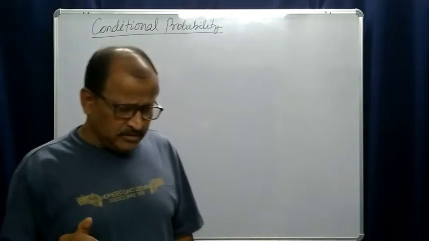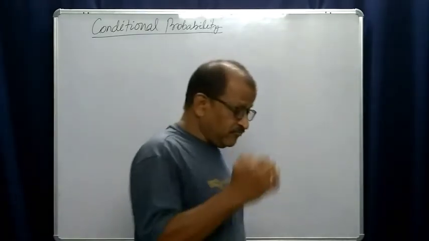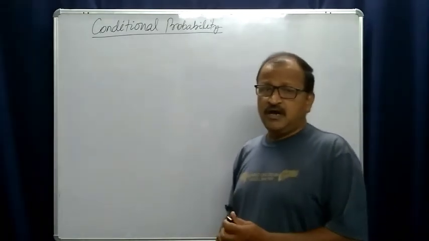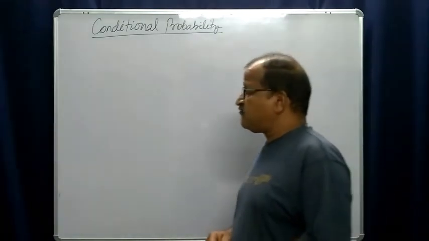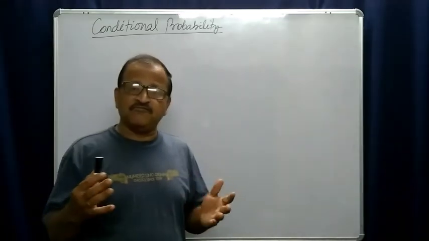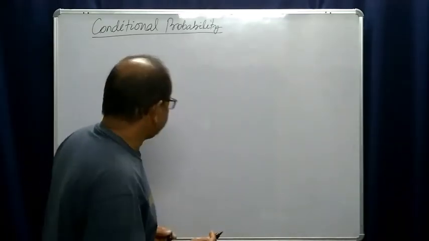This will be clear if we take an example. Let us take an example of tossing 3 coins.